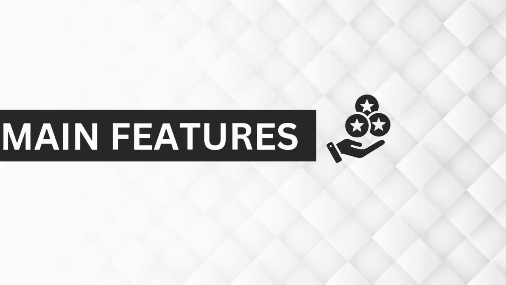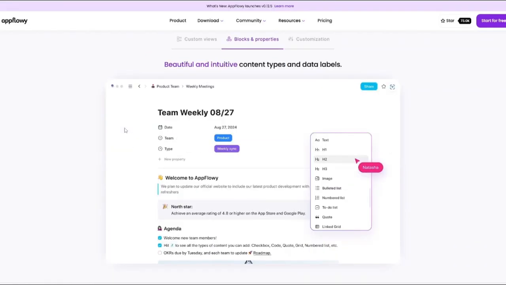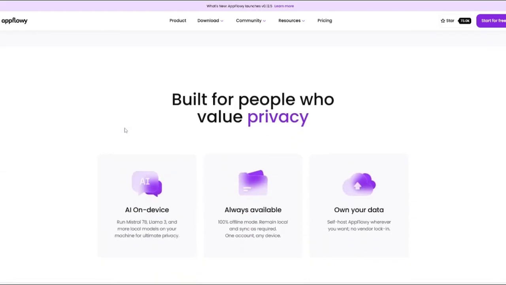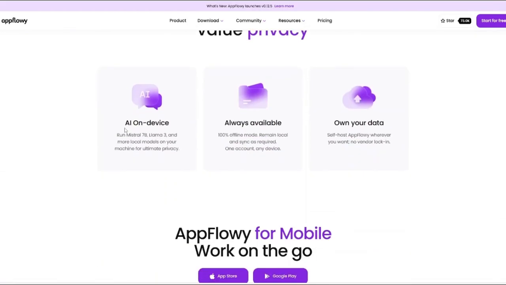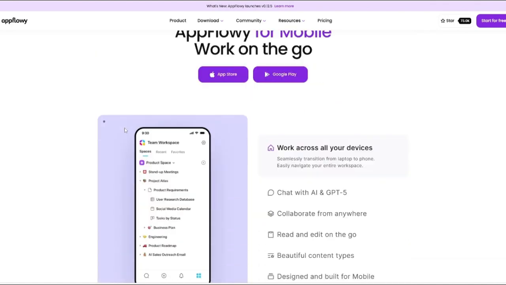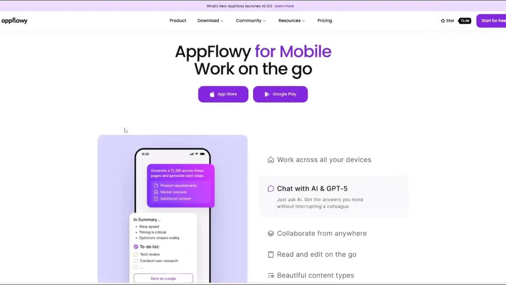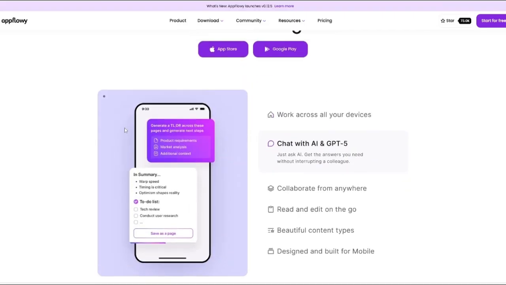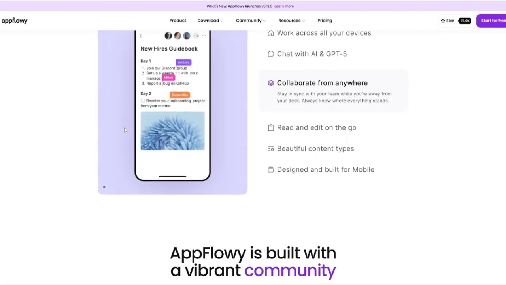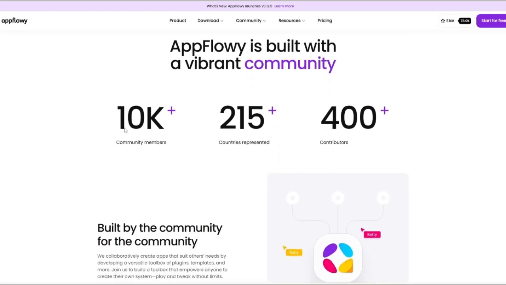Now let us talk about the main features. We start with AppFlowy. It is open sourced, has self-hosting support, it has a rich document editor, has Notion-style databases, it has Kanban boards, calendar views, has wiki creation, and AI-powered writing assistance. There's also an AppFlowy for mobile, which means you can work on the go when you download the app on the App Store or on Google Play Store. There's local AI model support. There's offline-first functionality and real-time collaboration for teams.